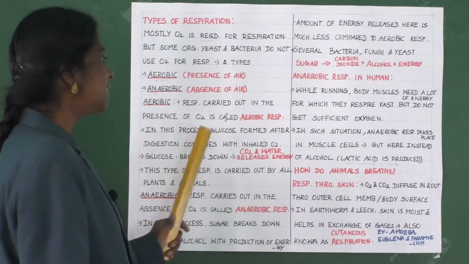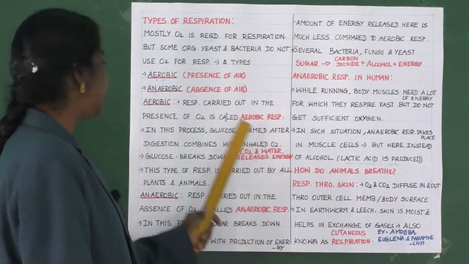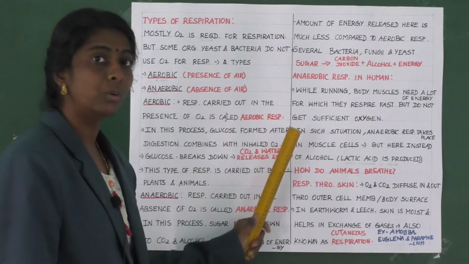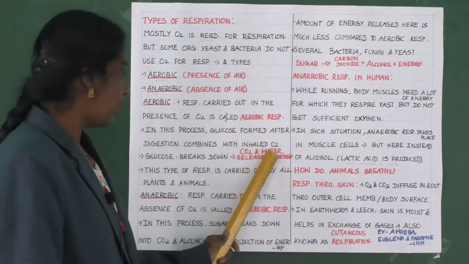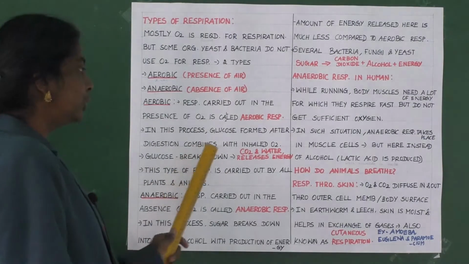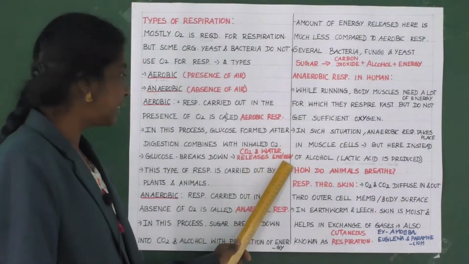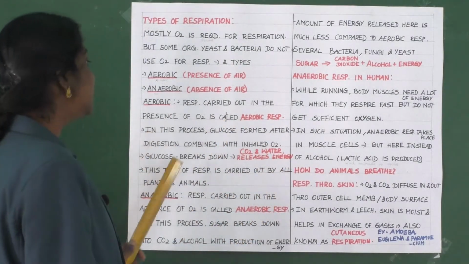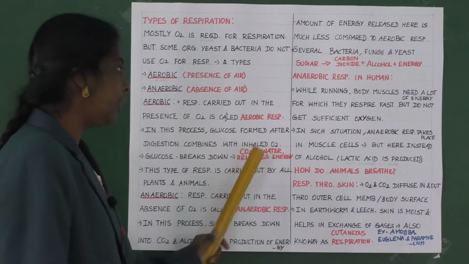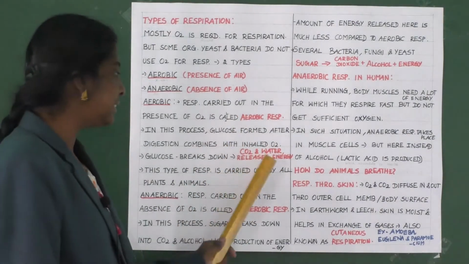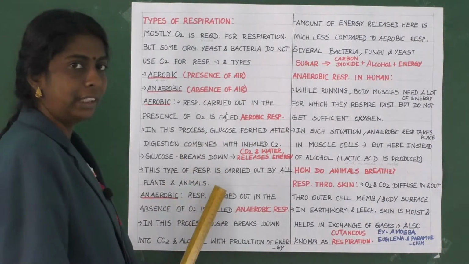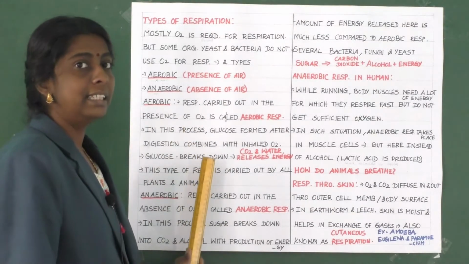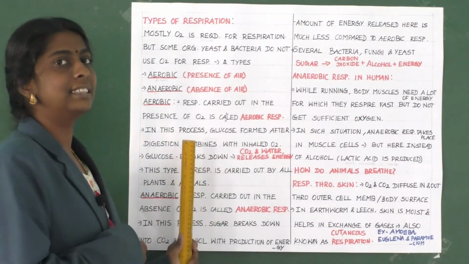In this process, glucose formed after digestion combines with inhaled oxygen, so it breaks down to form carbon dioxide and water, and it also releases energy. This type of respiration is carried out by all plants and animals. It's commonly observed in plants and animals.